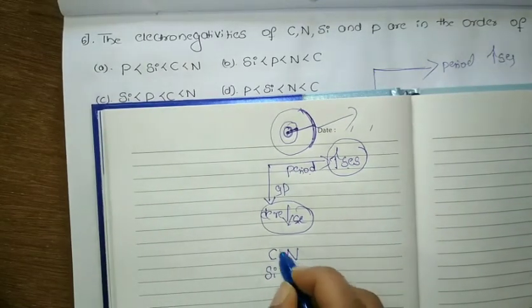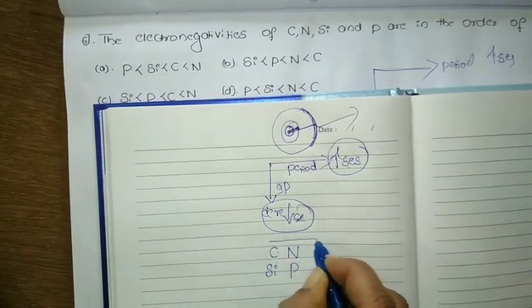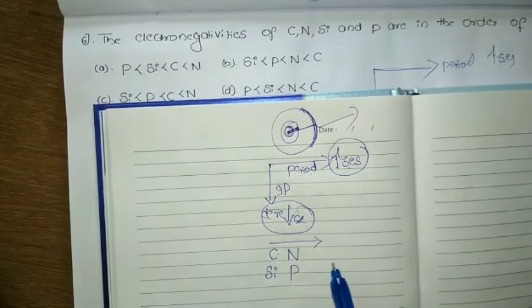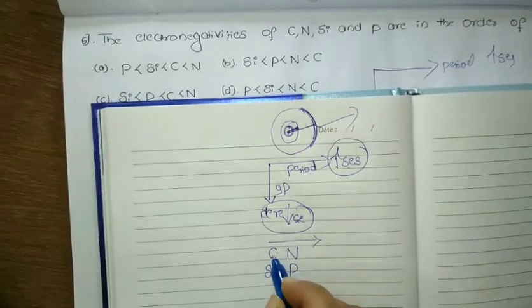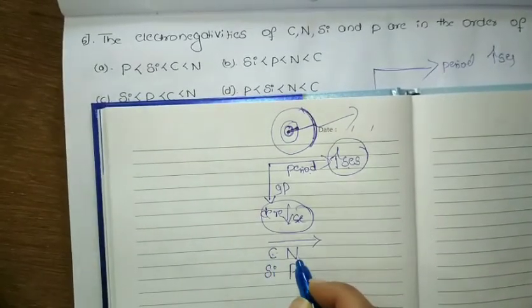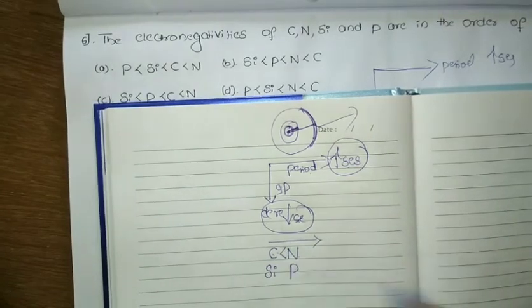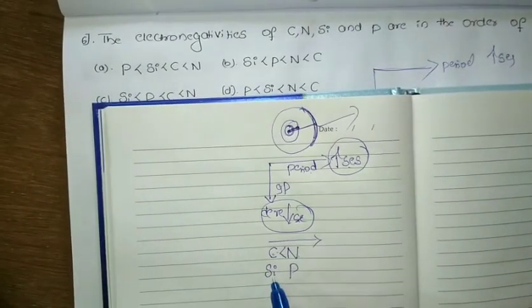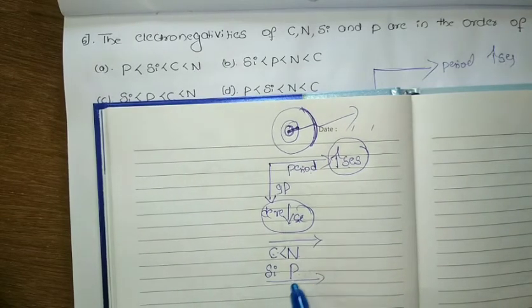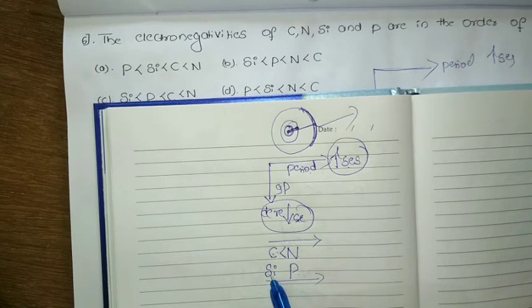Now along a period, as I told, the electronegativity property increases. It means carbon will have less electronegativity than nitrogen. Now, when I compare silicon and phosphorus, this is also along a period, so silicon will have less electronegativity than phosphorus.